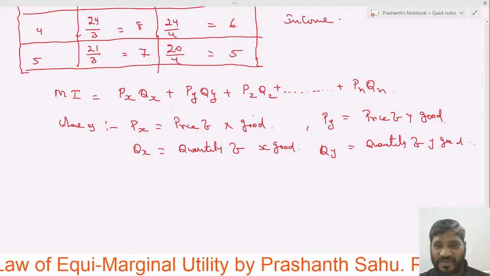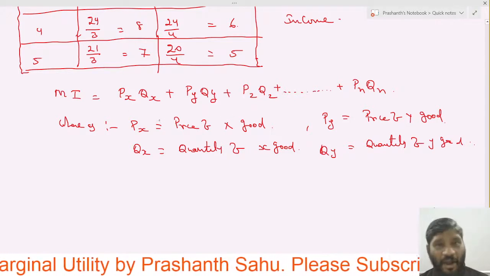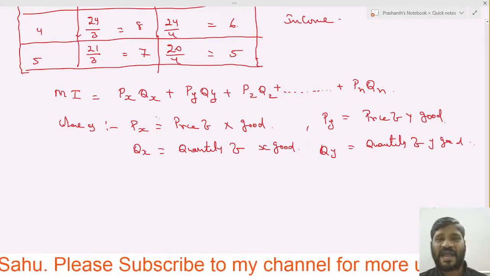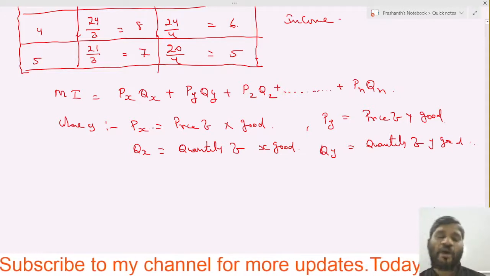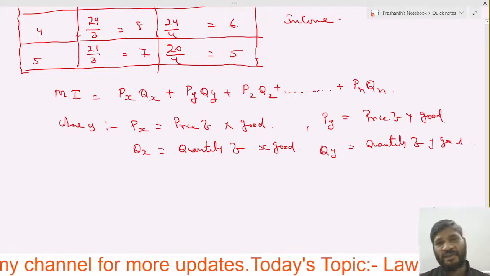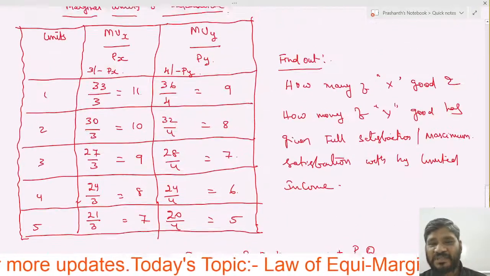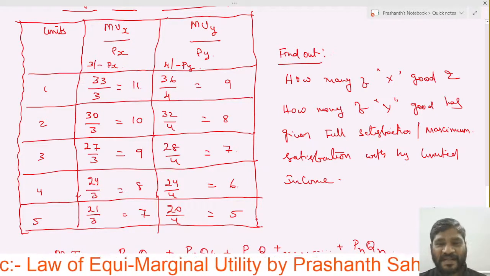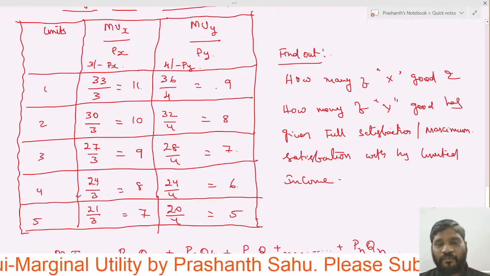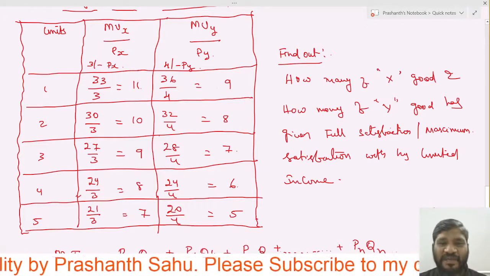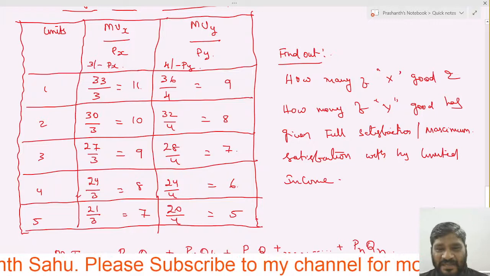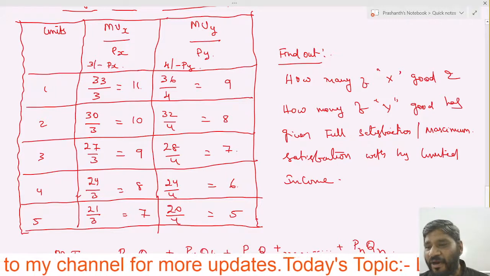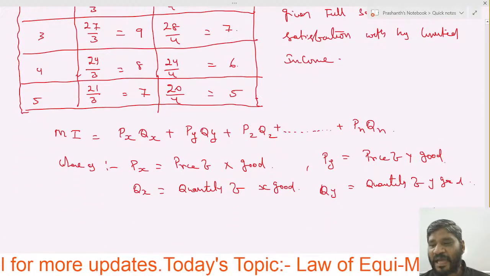On the basis of this formula, we have to check how, with his limited income, he gets full satisfaction, and how many goods of X and how many goods of Y give the full satisfaction. In the table, we will take the repeated numbers: 9, then 8, then 7. These are the repeated numbers, so let us take out those expenditures and then calculate.